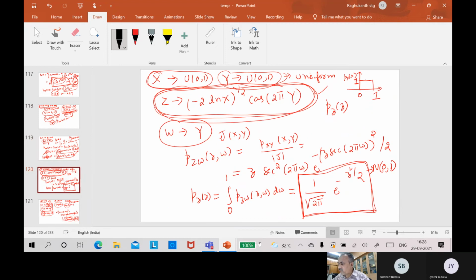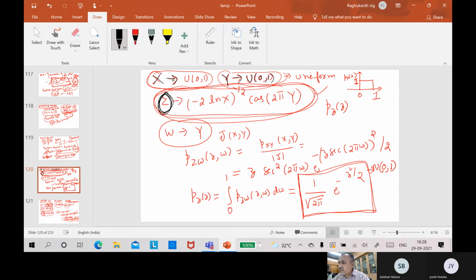This is the one which I was telling you about. Now suppose x is a uniform random variable from 0 to 1, and y is also a uniform random variable from 0 to 1. If I do this transformation, you remember last time we said z, which is a highly complex transformation, is minus 2 log of x whole to the power of half cos of 2 pi y. Finally, what will be the probability density function for z?